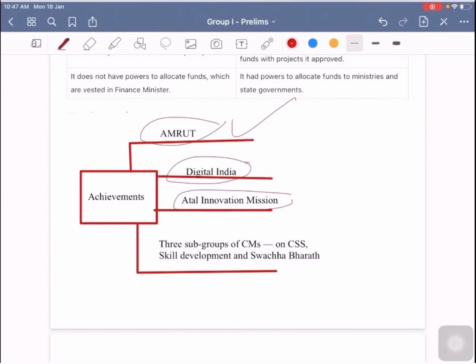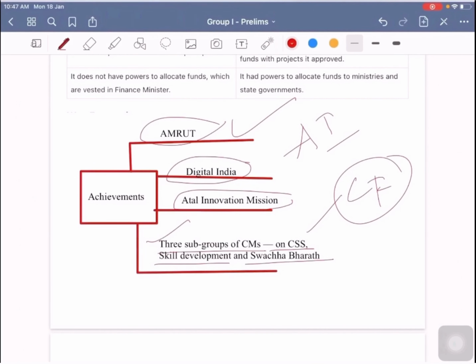And there are three subgroups formed by Niti Aayog, which consist of chief ministers of different states, and these three subgroups dealt with centrally sponsored schemes, skill development initiatives, and Swachh Bharat Mission, and they have provided recommendations in this respect. So it is a good example of cooperative federalism. So these are the noted achievements of Niti Aayog. Apart from this, there are many achievements. For example, it has provided a status report on artificial intelligence recently.